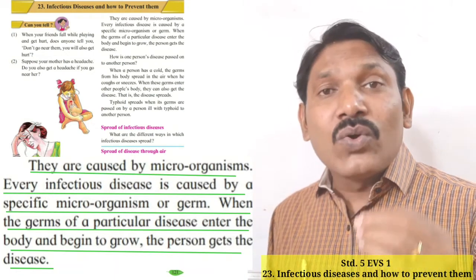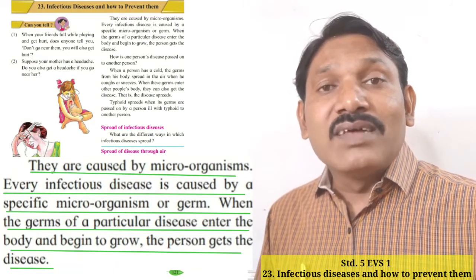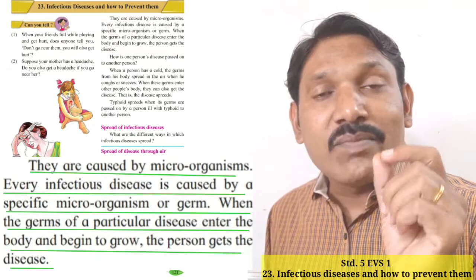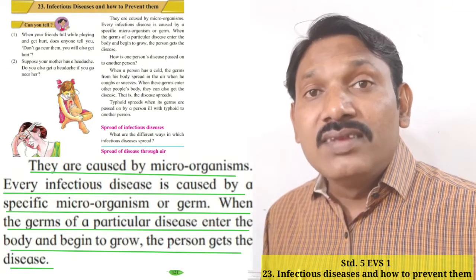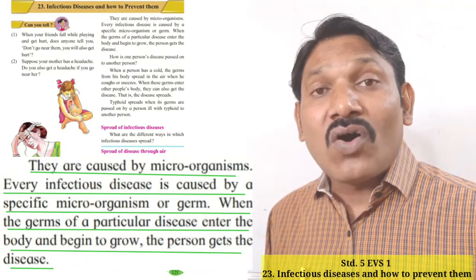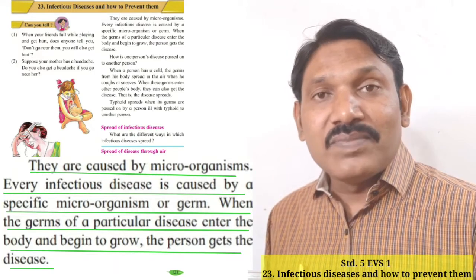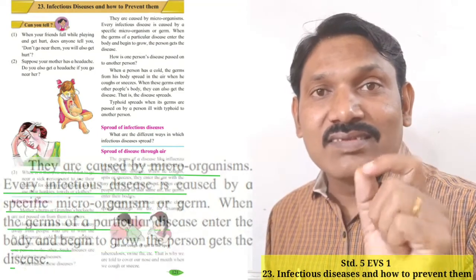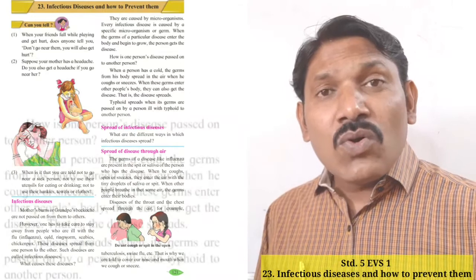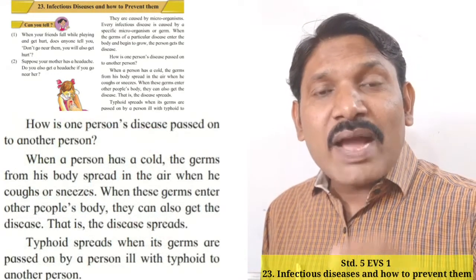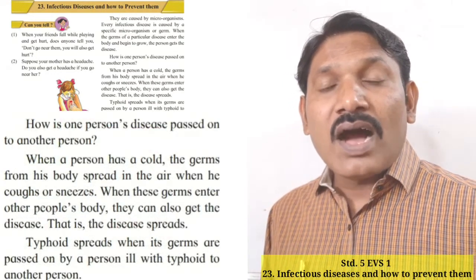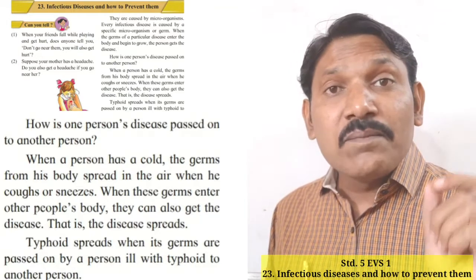When it grows, it means that the person is affected by that microorganism or germ and it causes the disease, that is infectious disease. Do you know how such a microorganism or germ affects the other person?